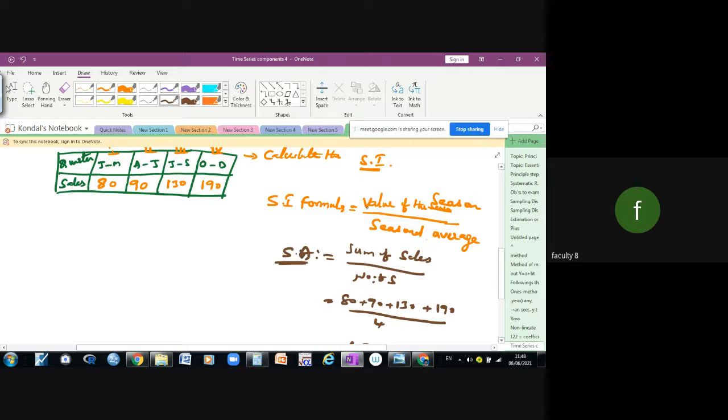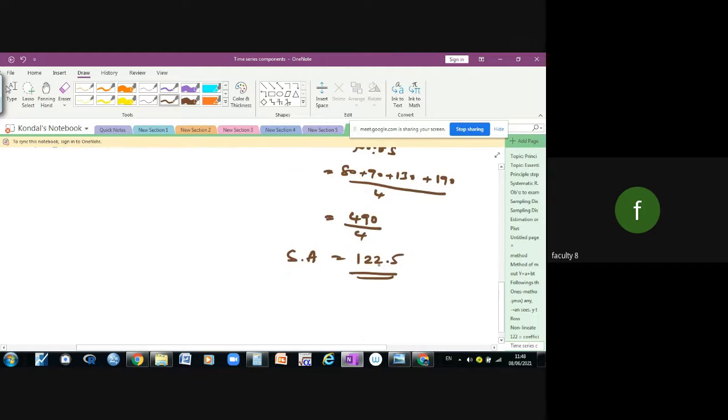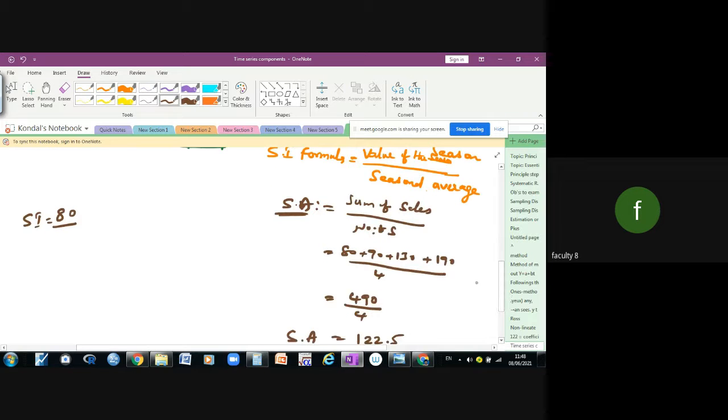The seasonal index: the value of the season, 80, divided by the seasonal average, 122.5. Then the next season, 90 by 122.5.